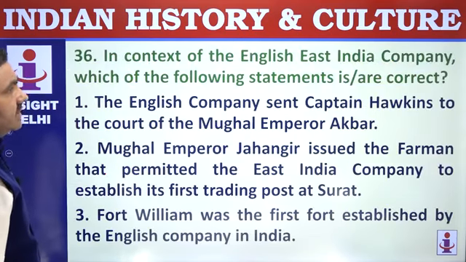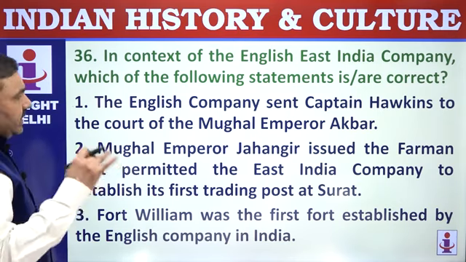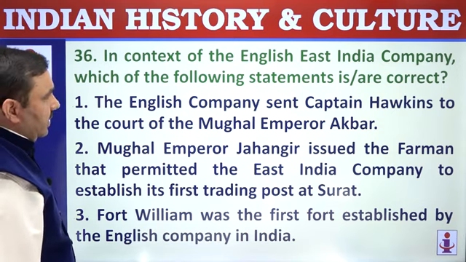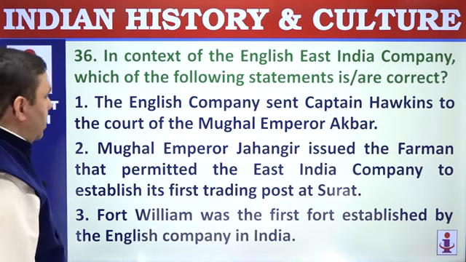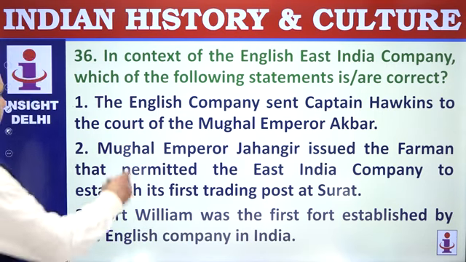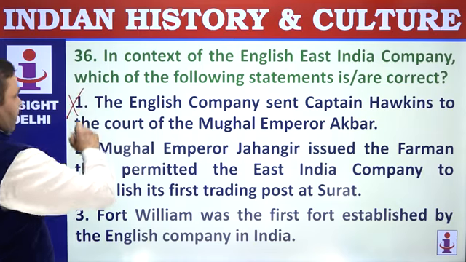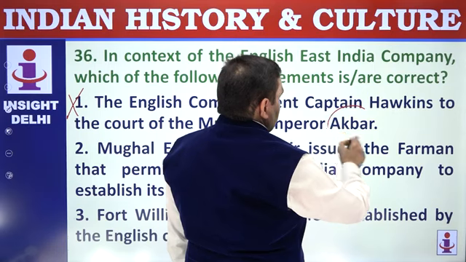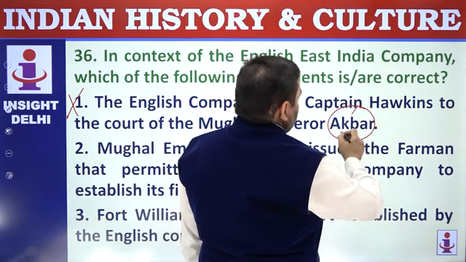In the context of the English East India Company, which of the following statements are correct? The English company sent Captain Hawkins to the court of Mughal Emperor Akbar. Not Akbar, Jahangir. Court of Mughal Emperor Jahangir. William Hawkins was sent to the court of Jahangir.